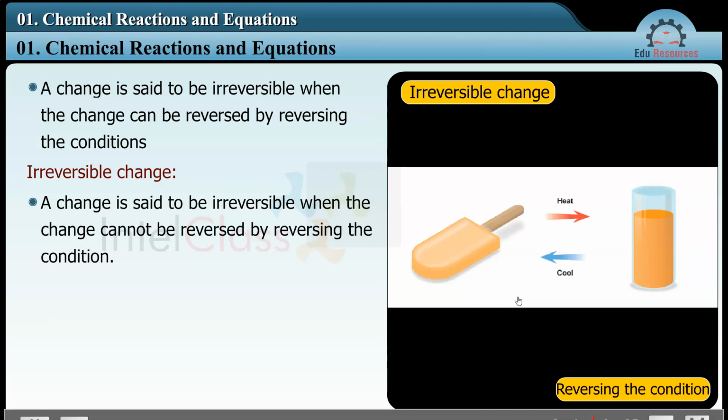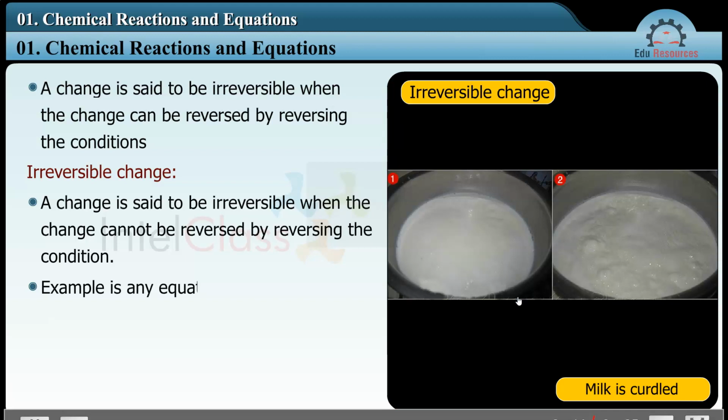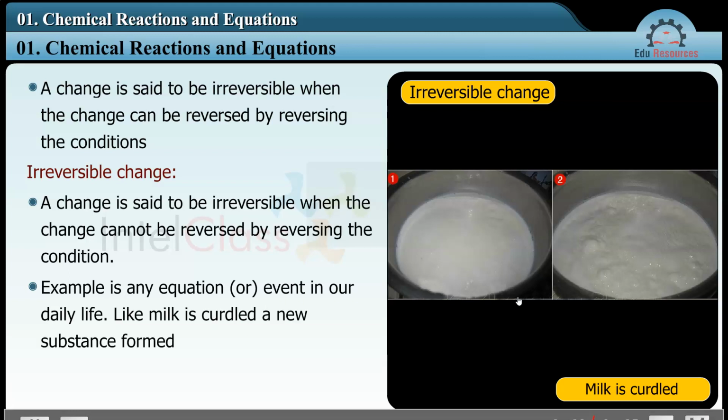Irreversible change. A change is said to be irreversible when the change cannot be reversed by reversing the conditions. Example: in an event in our daily life like milk being curdled, a new substance is formed, and we cannot get the milk back from curd.